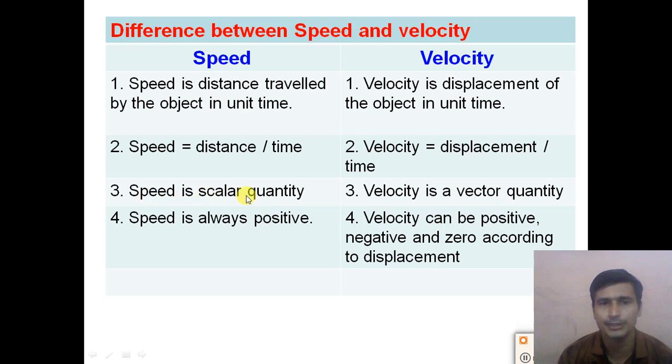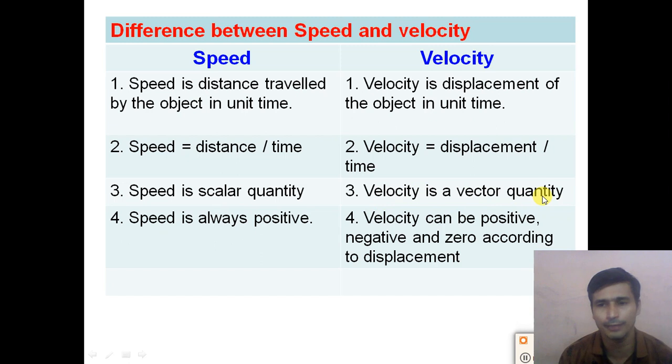Speed is a scalar quantity, so to represent the speed of the object we require only magnitude. Whereas to represent the velocity, we require magnitude as well as direction. So velocity is a vector quantity.